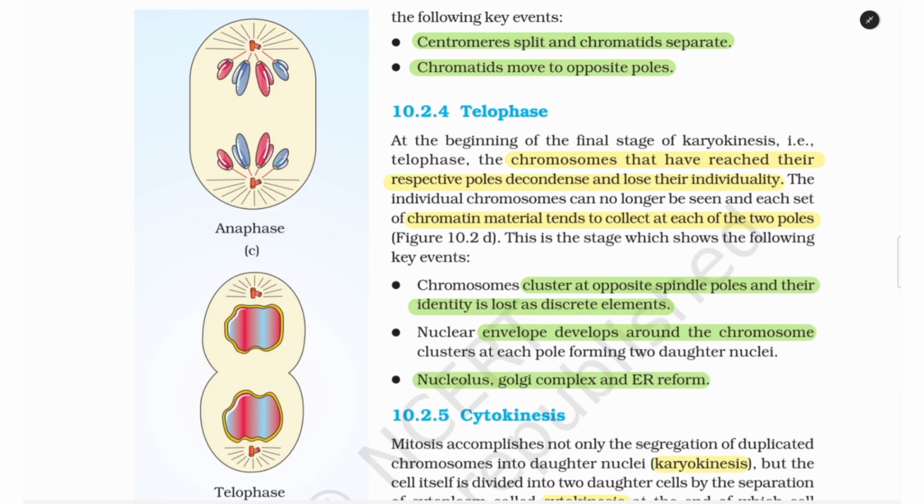This is the stage which shows the following key events. Number 1, chromosomes cluster at opposite spindle poles and their identity is lost as discrete elements. Number 2, nuclear envelope develops around the chromosome clusters at each pole, forming two daughter nuclei. And number 3, nucleolus, Golgi complex and ER, that is endoplasmic reticulum, reform.